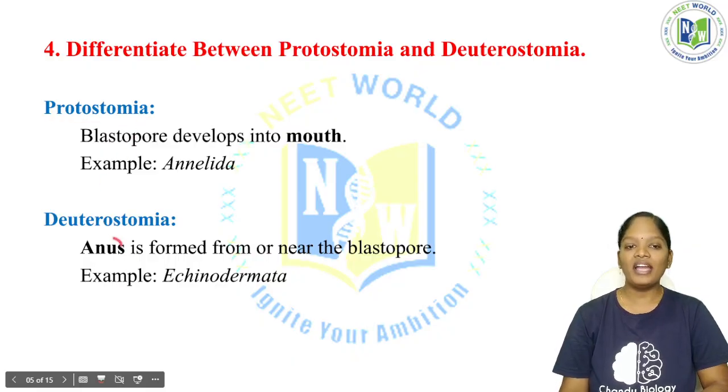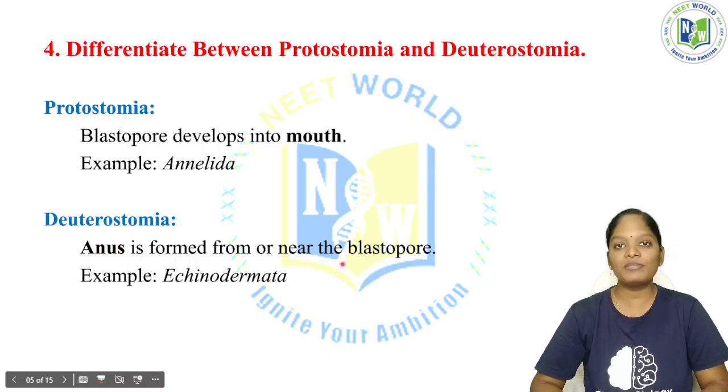If the anus is formed from or near the blastopore before the mouth has formed, we call them deuterostomia. Just simply know that if the blastopore gives rise to a mouth, it is called a protostome, and if the blastopore gives rise to an anus, it is called a deuterostomia.